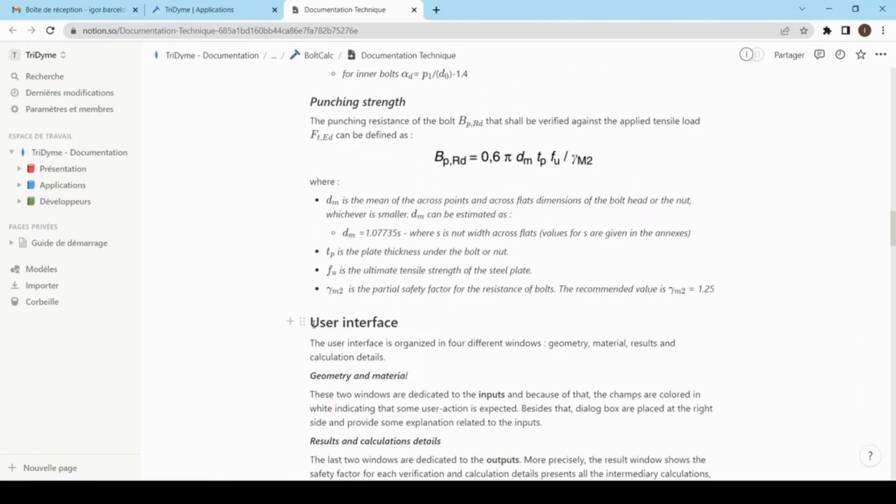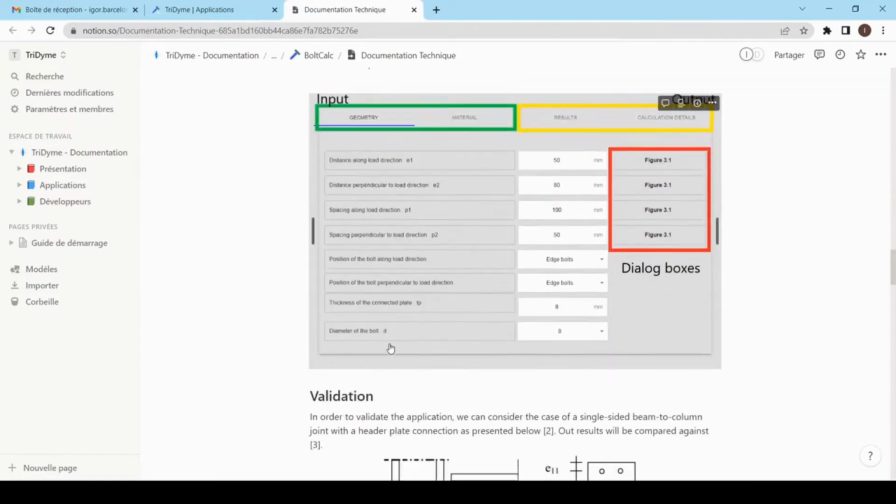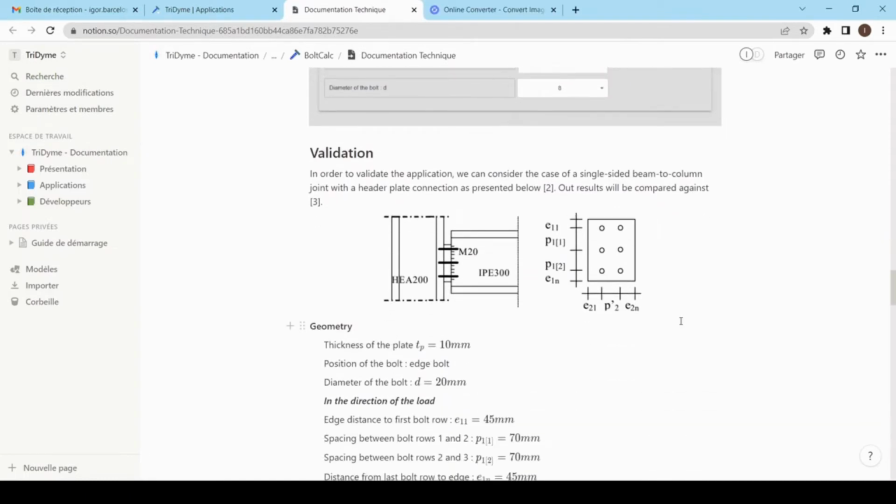We also have some information about the user interface. And we have a validation test case. We can use our validation test case as our first example.